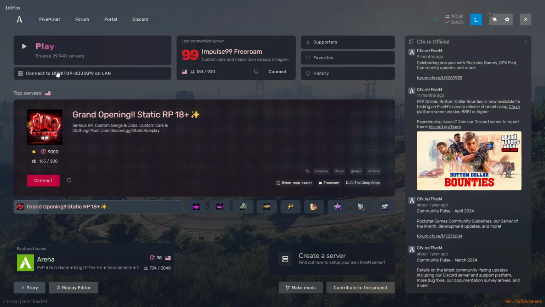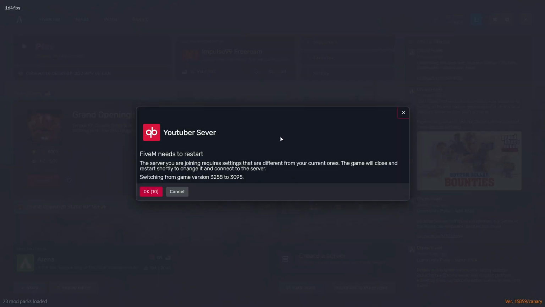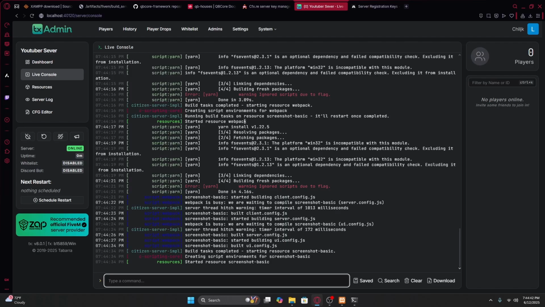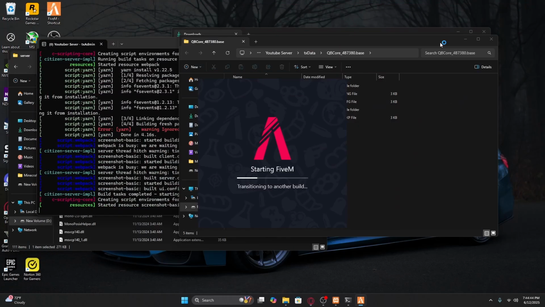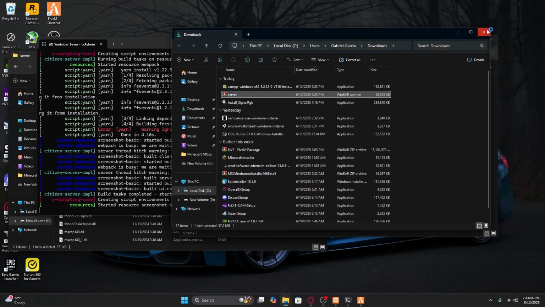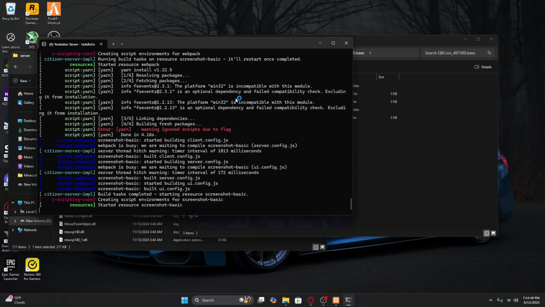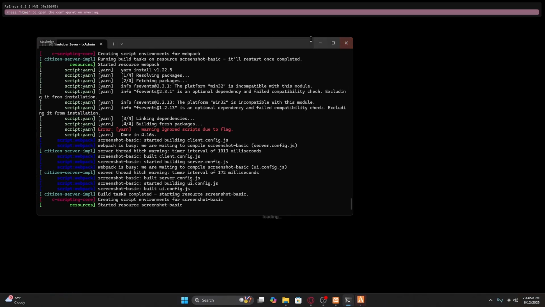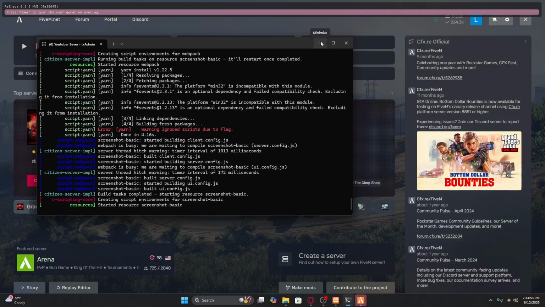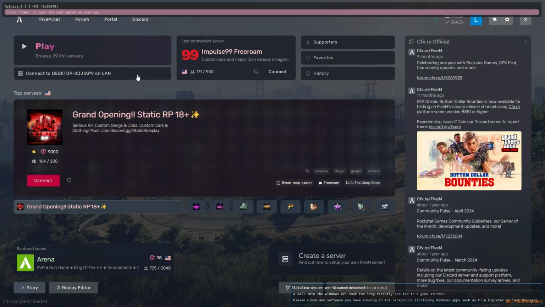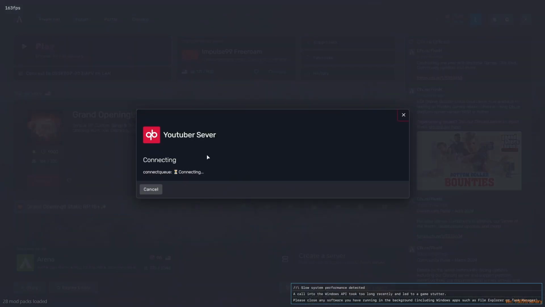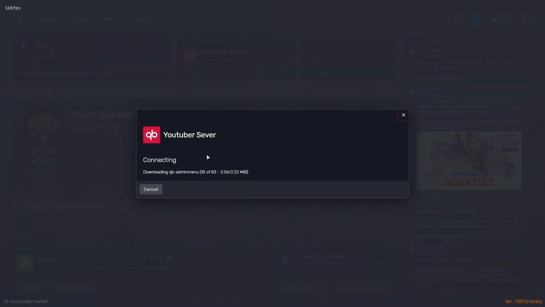Then now you can see connect to whatever your desktop name is on LAN. Continue. Press OK. I'm gonna minimize all this. If you close this, the server will shut down. So just minimize. Then rejoin YouTube server.